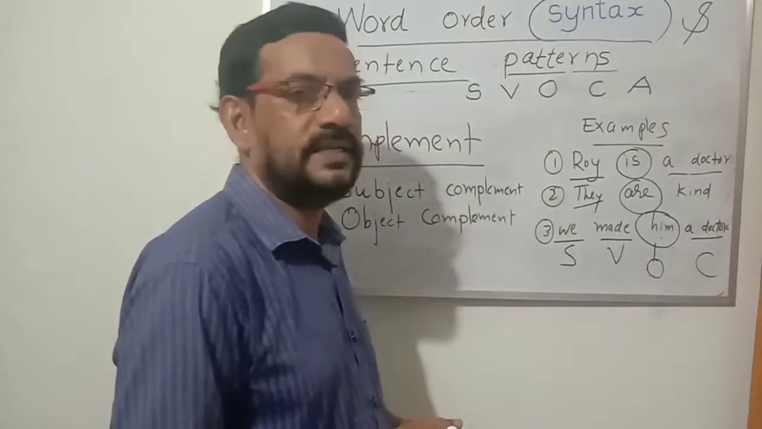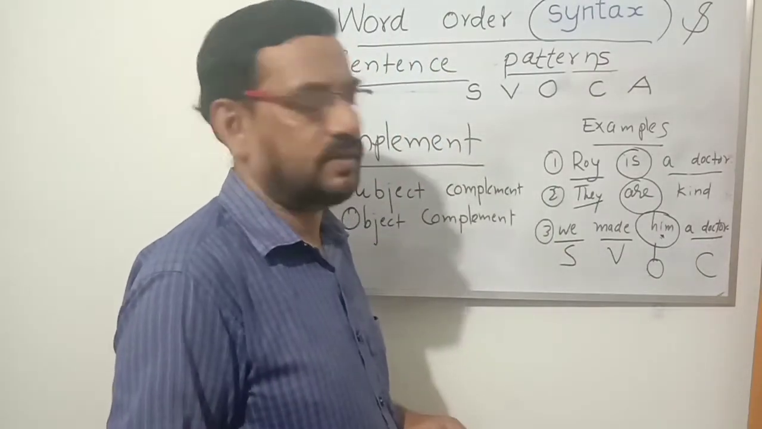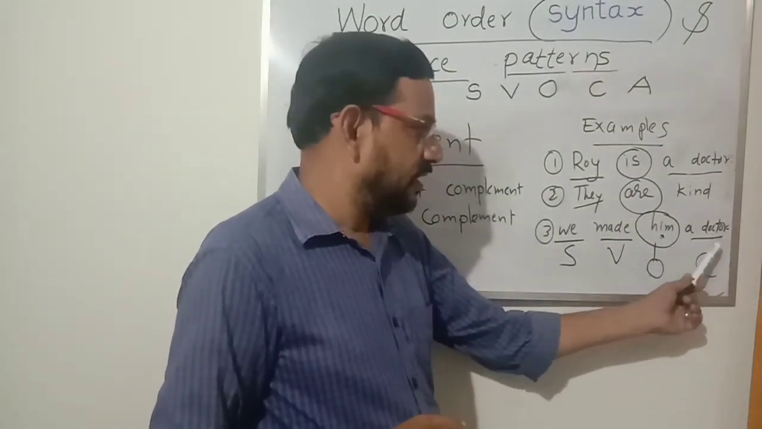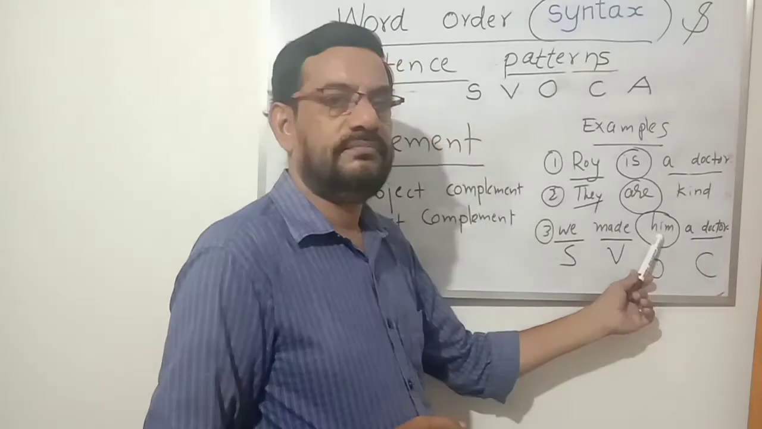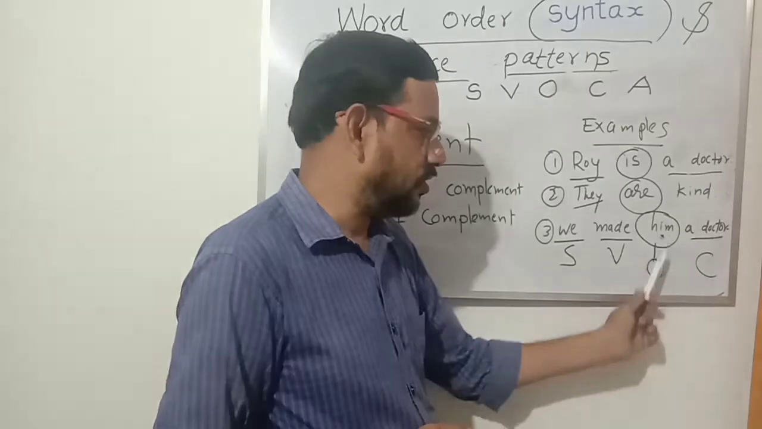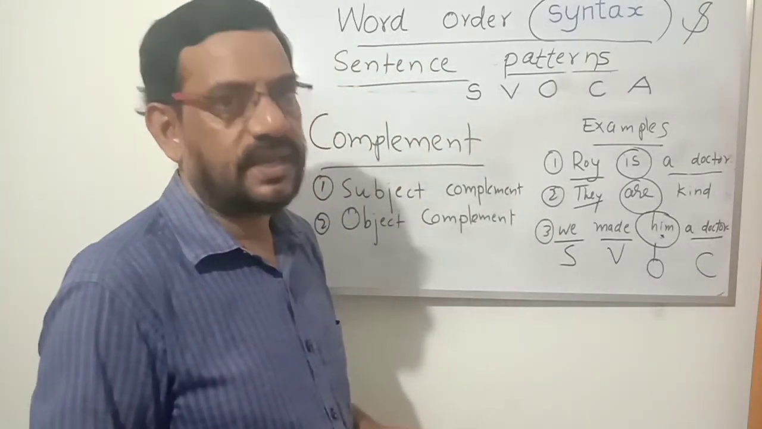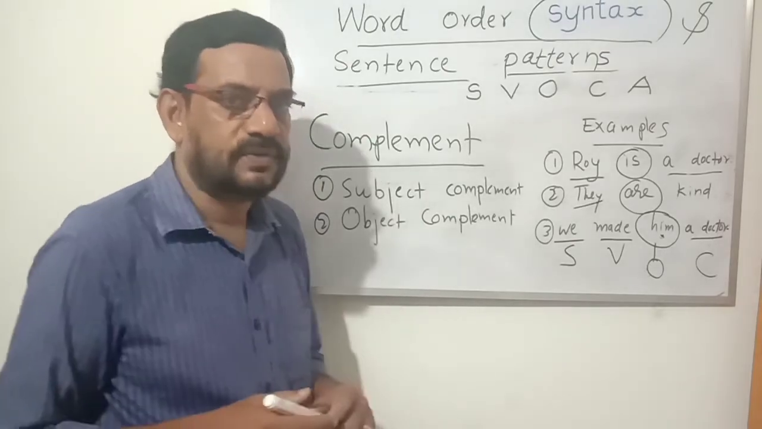Why is it an object complement? Him is an object. That is not the subject in the sentence. And see, this a doctor is used for him. He is the doctor. We made him the doctor. Him is the object and C is the complement, that is object complement. So there are two types of complements.